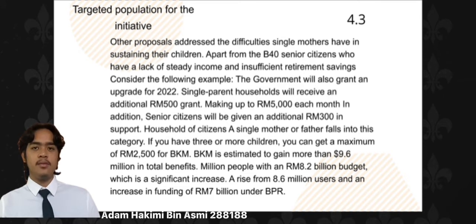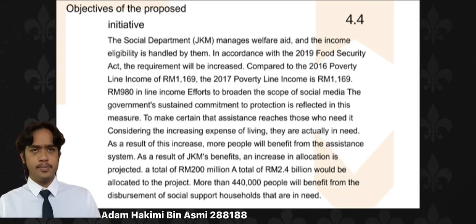With an 8.2 billion budget, which is a significant increase, a rise from million users and an increase in funding of 7 billion under BPR. Next, the objective of the proposed initiative. The Social Department JKM manages welfare aid, and the income eligibility is handled by them in accordance with the 2019 Food Security Act. The requirement will increase compared to 2016, poverty line income of 1,169.